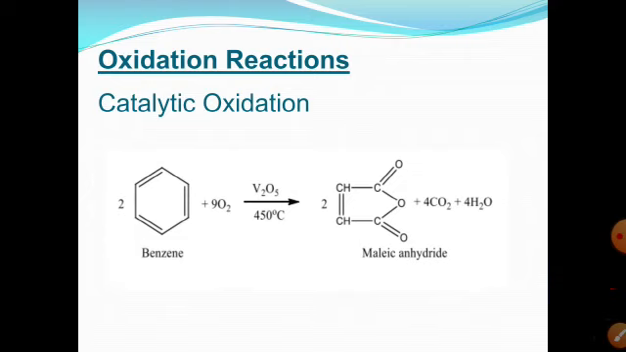The next reaction of benzene is oxidation. Benzene is stable towards most oxidizing agents, but it can be oxidized under certain conditions. First is catalytic oxidation, in which we use vanadium pentaoxide as a catalyst at 450 degrees centigrade. Benzene is oxidized with air in the presence of vanadium pentaoxide at 450 degrees centigrade. Then we get maleic anhydride, and carbon dioxide and water are also produced as side products. Benzene is not oxidized by KMnO4 and potassium dichromate.